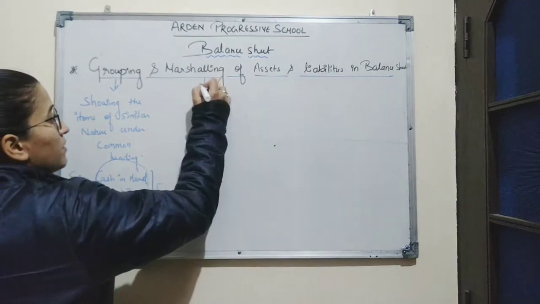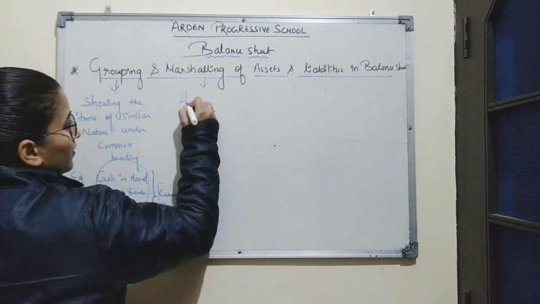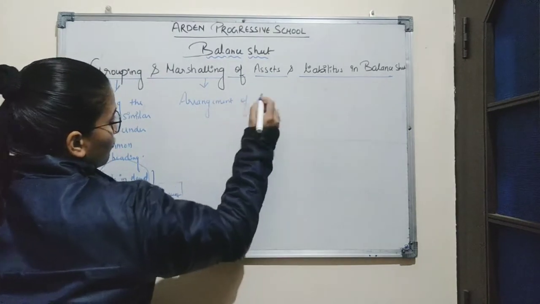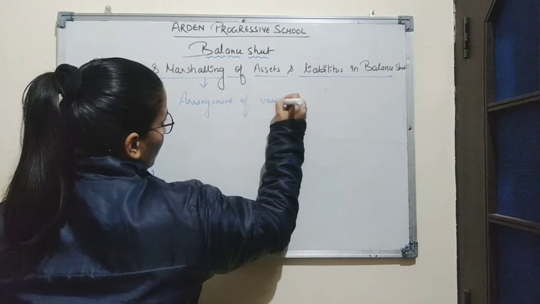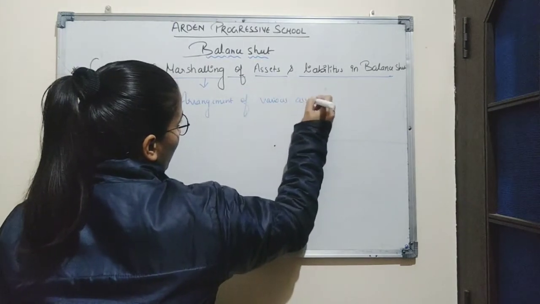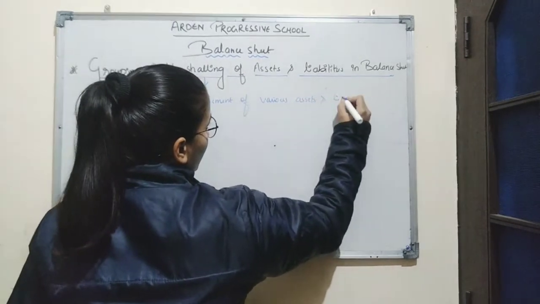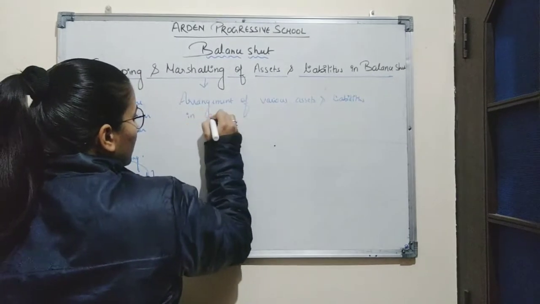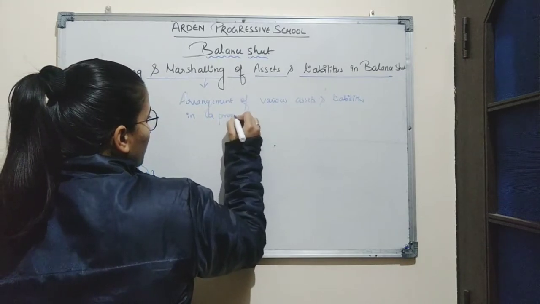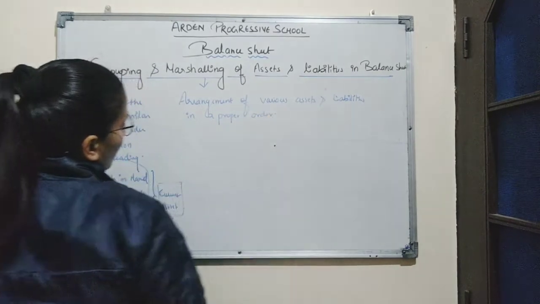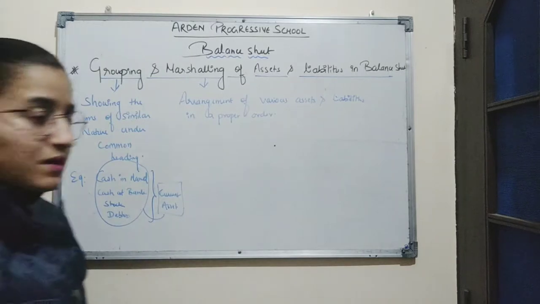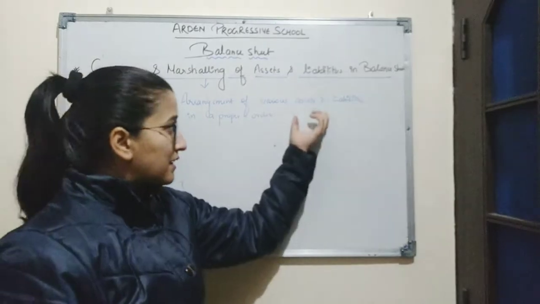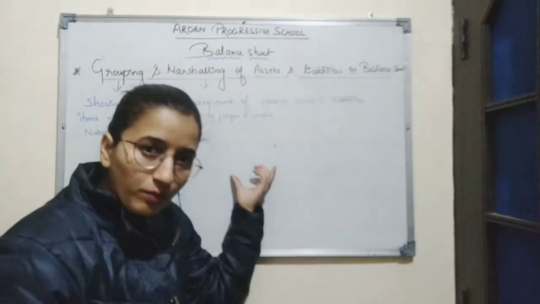Now marshalling means arrangement of various assets and liabilities in a proper order. So marshalling here means when we arrange all the items of assets and liabilities in a proper order.